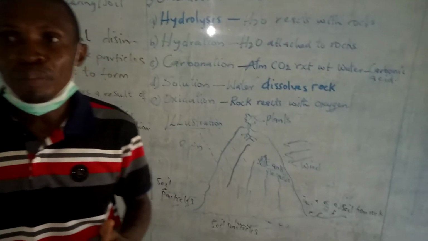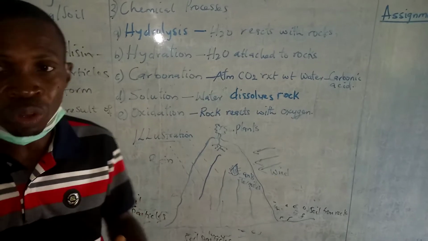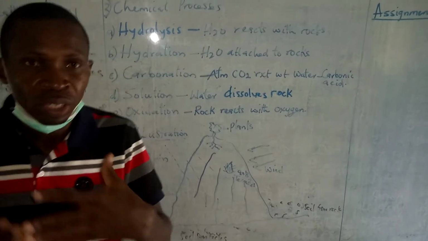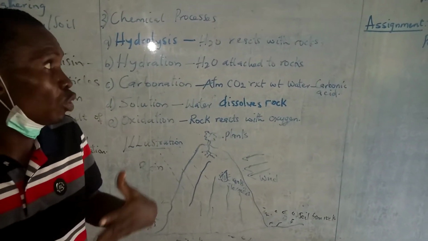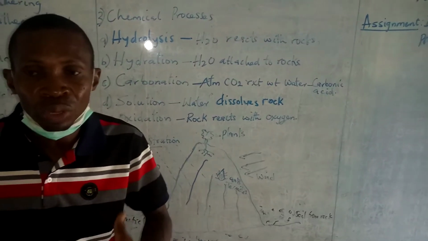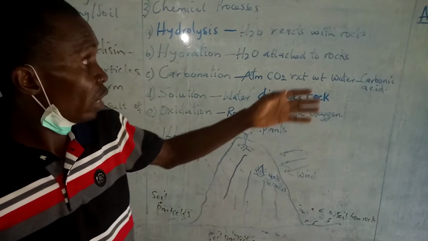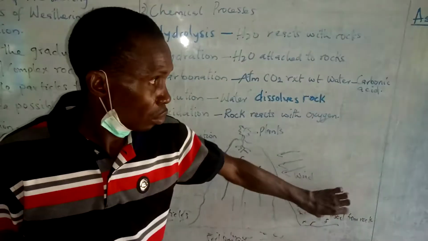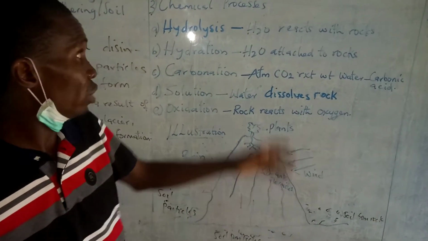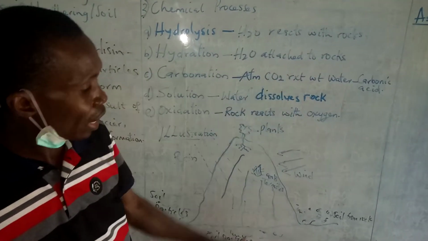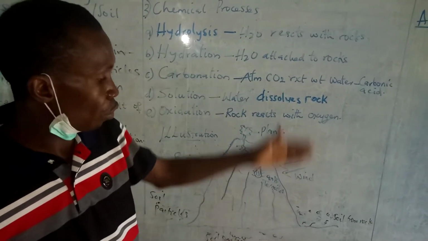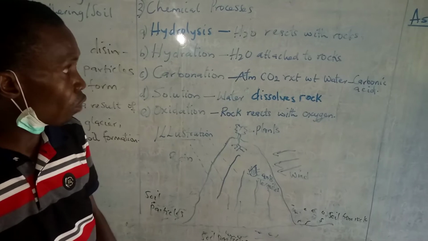Now, when you talk about hydrolysis, it has to do with what? Water reacting with what? Rocks. When water reacts with rocks, particularly with the minerals in the rocks, they help to form other forms of soil. So that's water reacting with rocks, wearing out the rock as a result of reaction with the rock minerals.